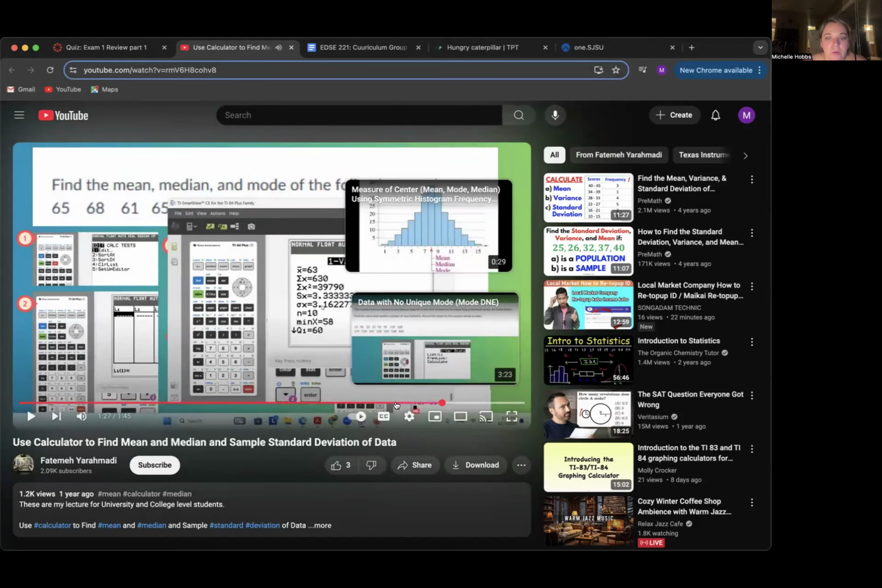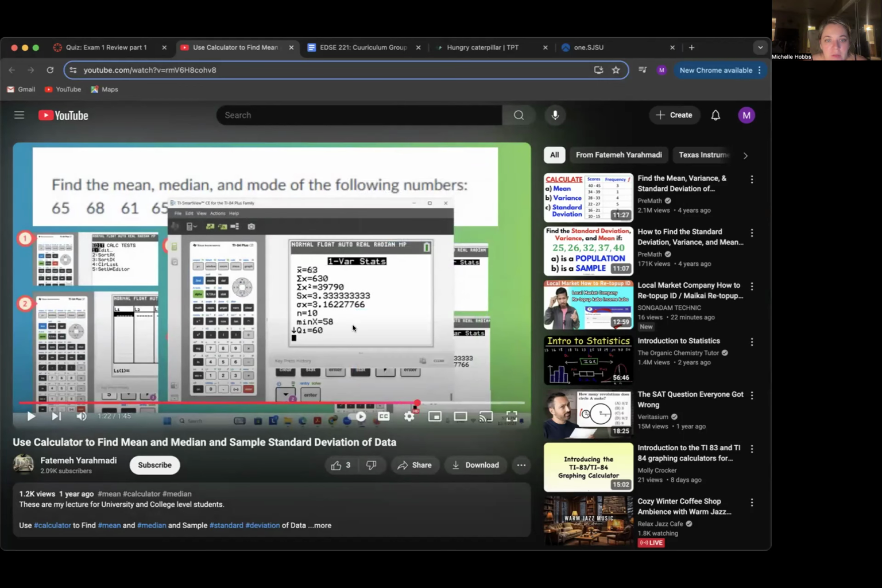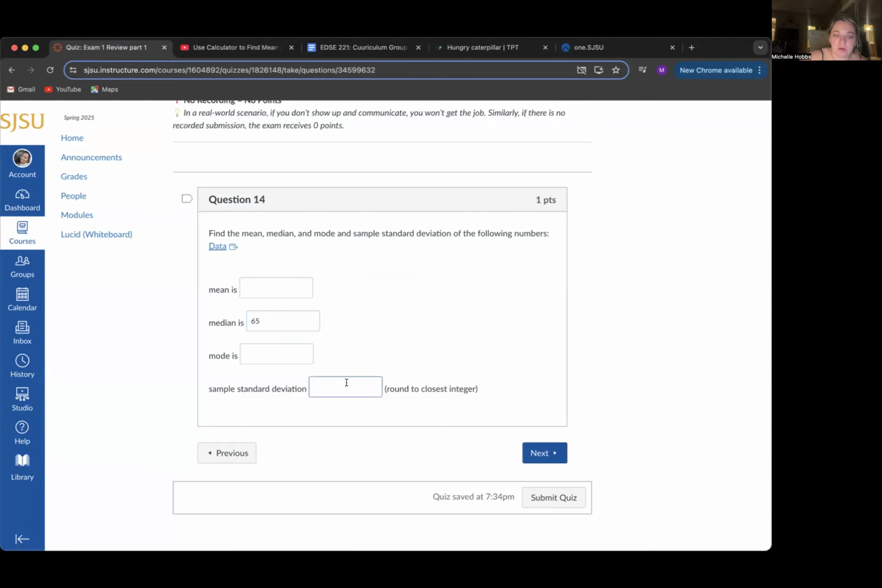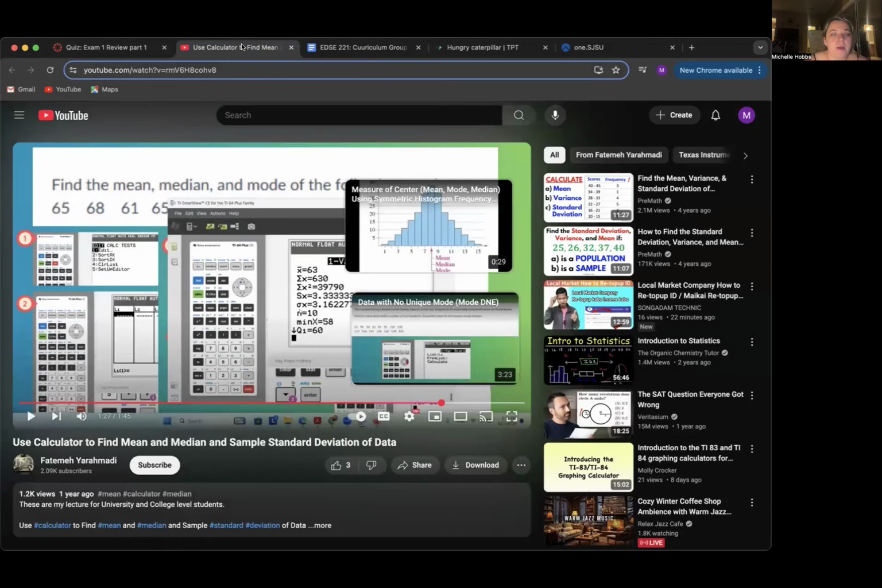So on the calculator, the average is 63. The sample standard deviation is 3.33. And the population standard deviation is 3.16. Make sure that was sample standard deviation. And when you use the arrow key to go further down, you can find more information.